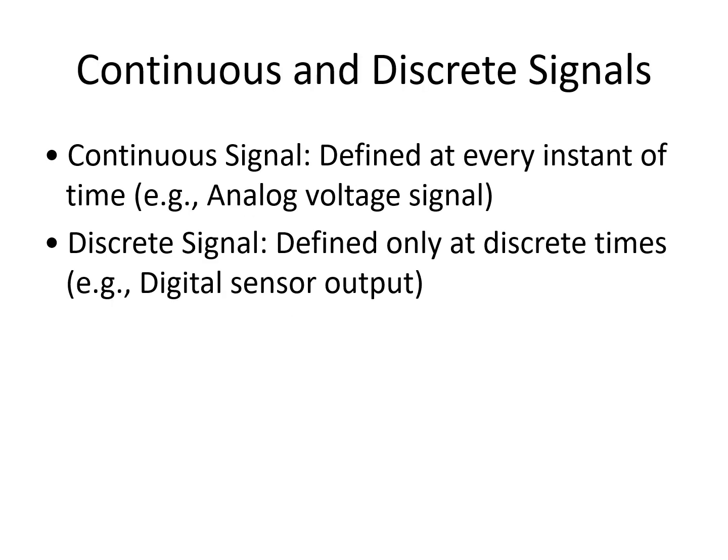First of all, the signals are categorized into continuous and discrete levels. The continuous signal is such a signal which exists for every instant of time, such as analog voltage. On the other hand, the discrete signals are defined only at certain discrete time intervals, such as the output from a sensor.